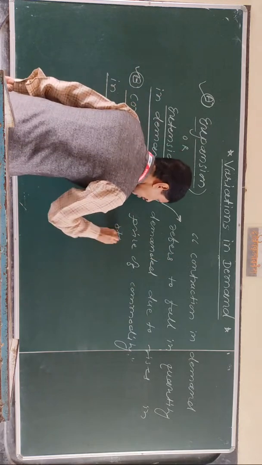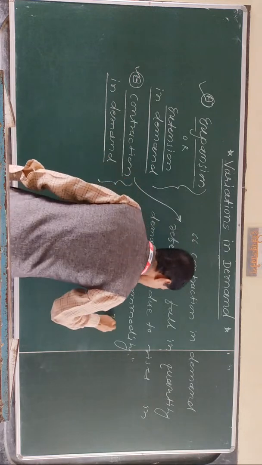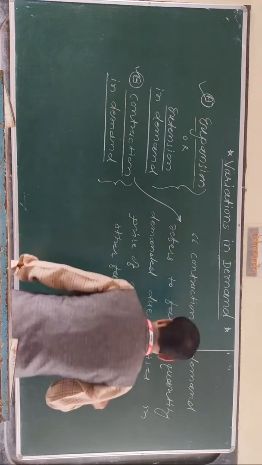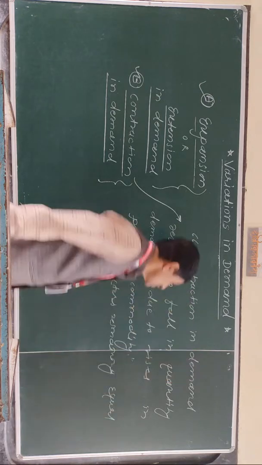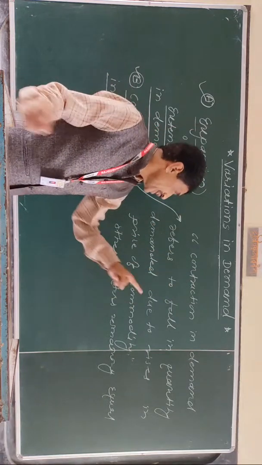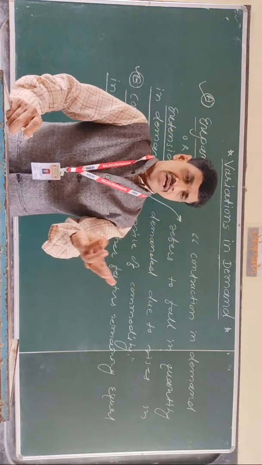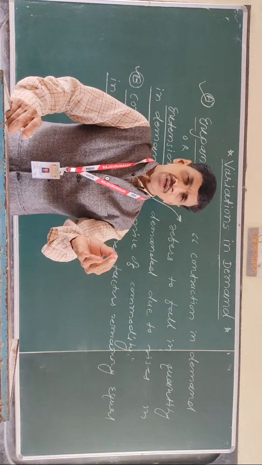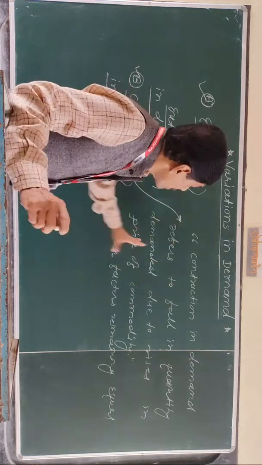Also, other things or other factors remaining equal or constant. What are the other factors? Other things like taste, habits, fashions, then income of the consumer as well as the size of population remain constant.